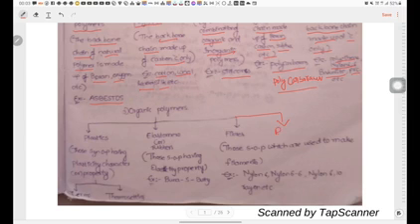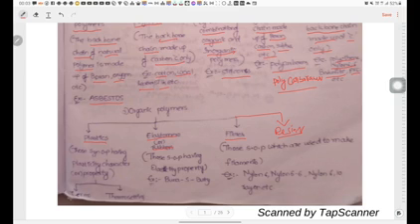The organic polymers are classified into four types: plastics, elastomers or rubbers, fibers and resins.